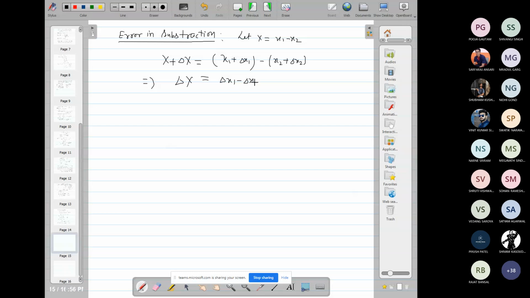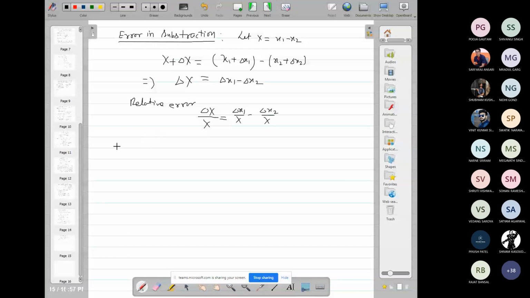This is the error, not absolute. So when we consider absolute error, then magnitude of this, the relative error delta x upon x is equal to del x1 upon x minus del x2 upon x.